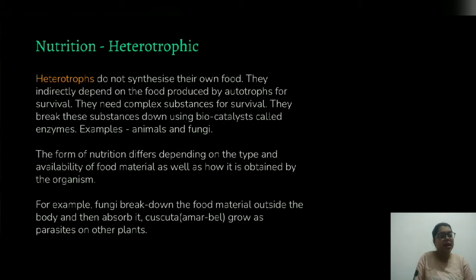There is a question in NCERT: fungi follow which mode of nutrition? That is, heterotrophic mode of nutrition. For example, fungi break down the food material outside the body and then absorb it. Another example is the cuscuta, commonly known as amar bel, which grows as a parasite on another plant. What is a parasite actually? These are organisms which feed upon living organisms to obtain their food. Another is the saprophyte, which feeds on the dead and decaying parts of animals or plants to obtain its food. These all follow the heterotrophic mode of nutrition.